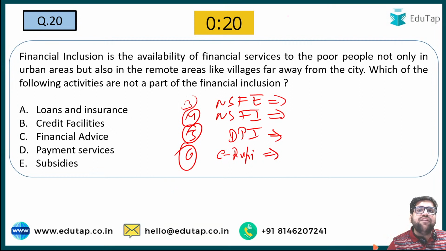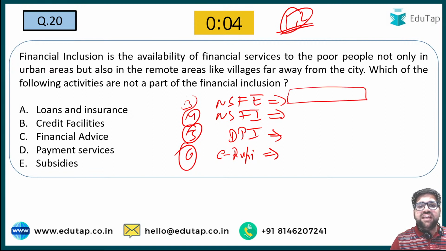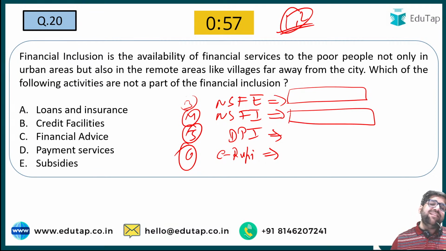Earlier I have given 2 questions for you to comment in the chat box after this particular session, because if you are not able to answer that question, then you are in big trouble. Now my next question to all of you: you have to tell me the year in which NFSE has been made operational. In the same period, you have to tell me about NFSI. This is National Strategy for Financial Education, and this is National Strategy for Financial Inclusion.